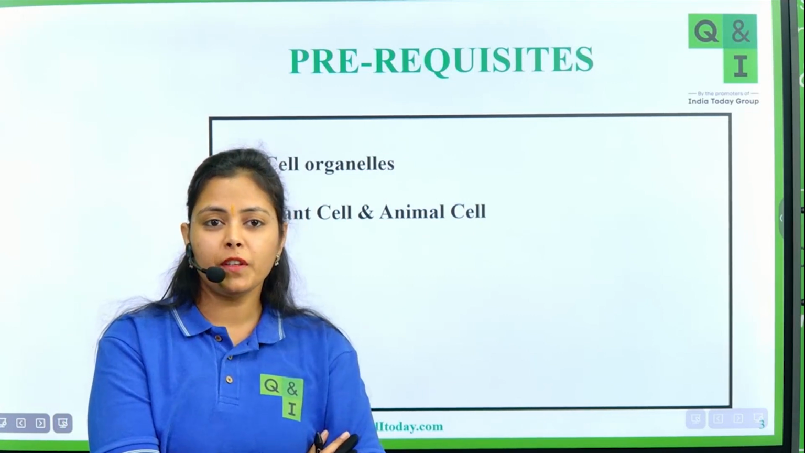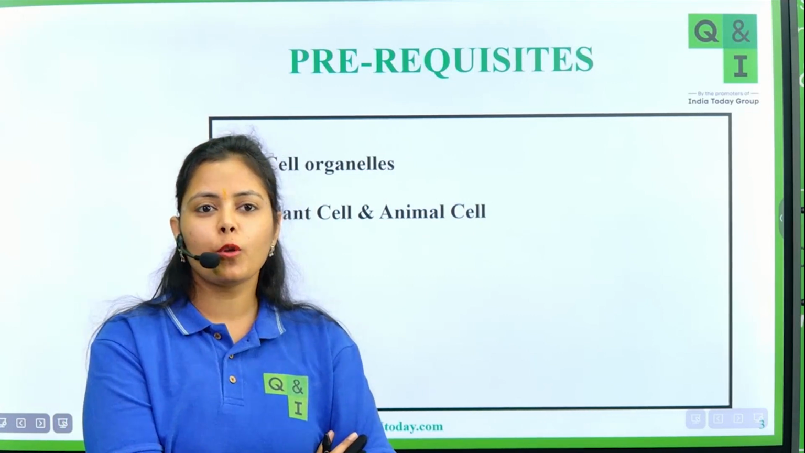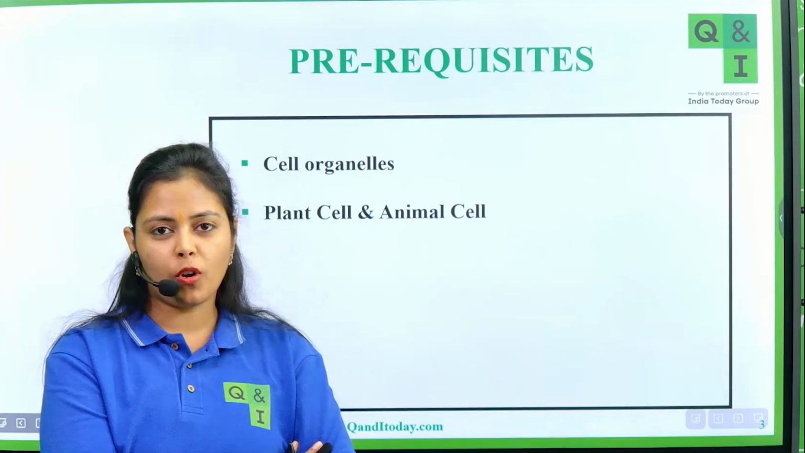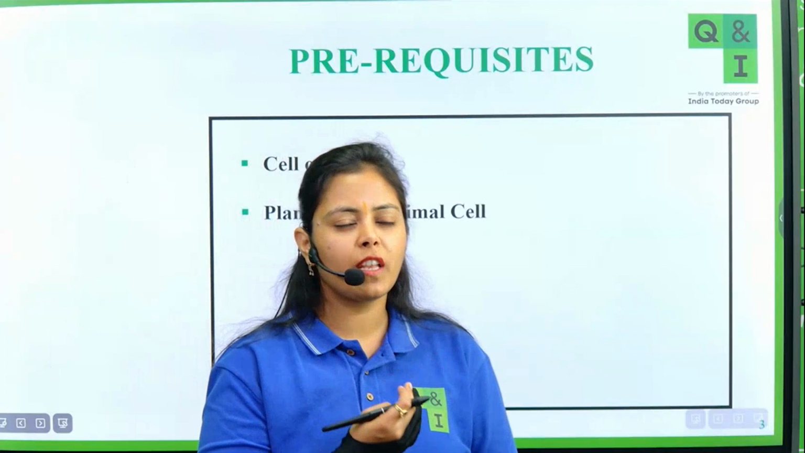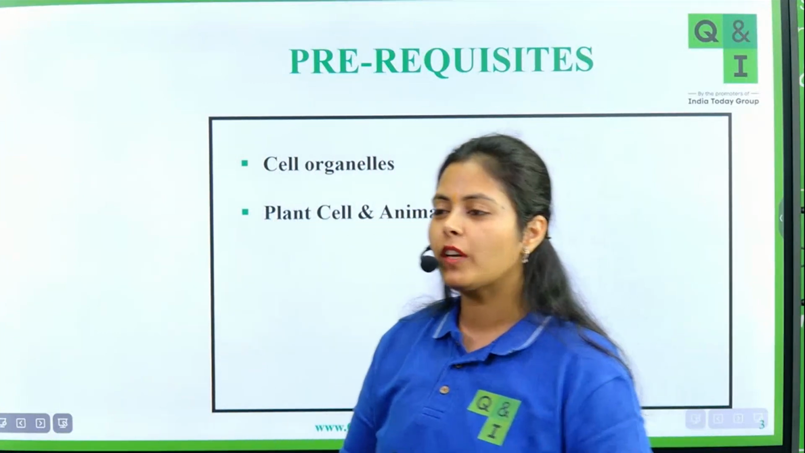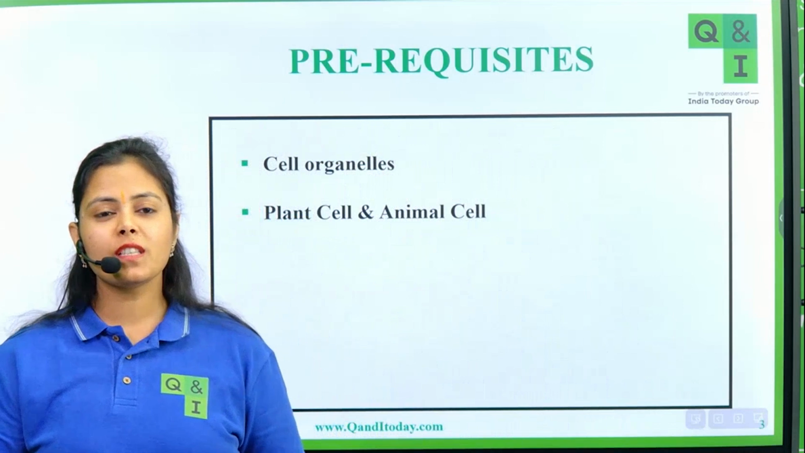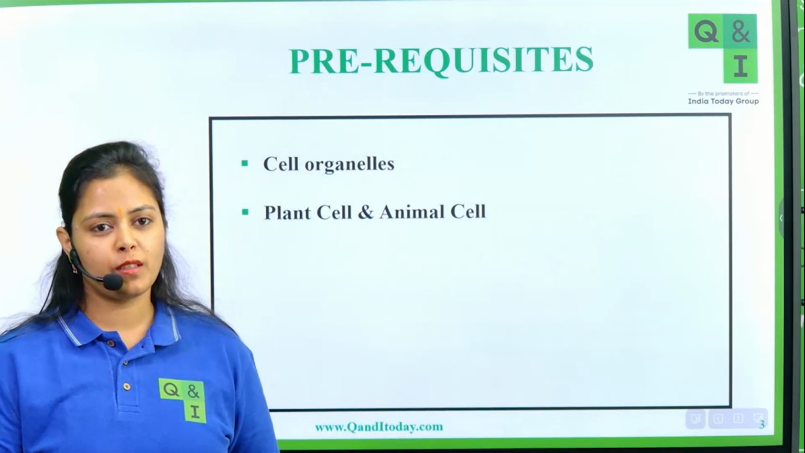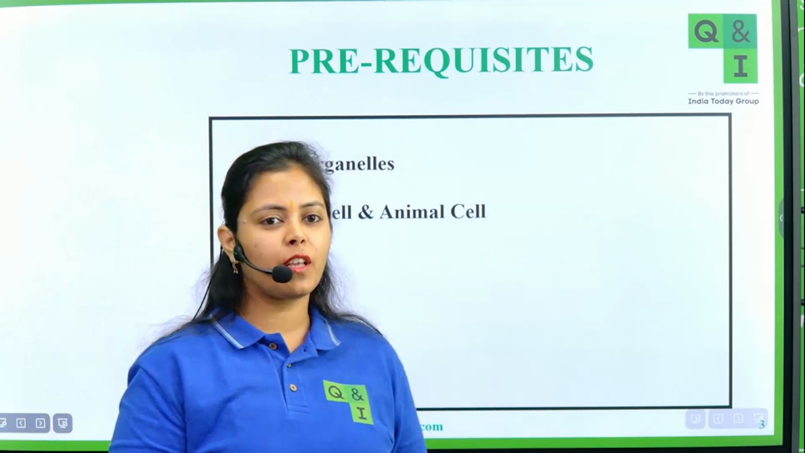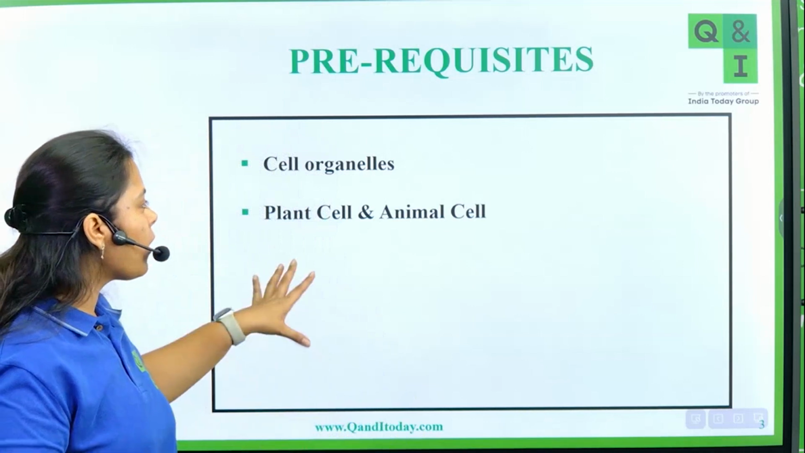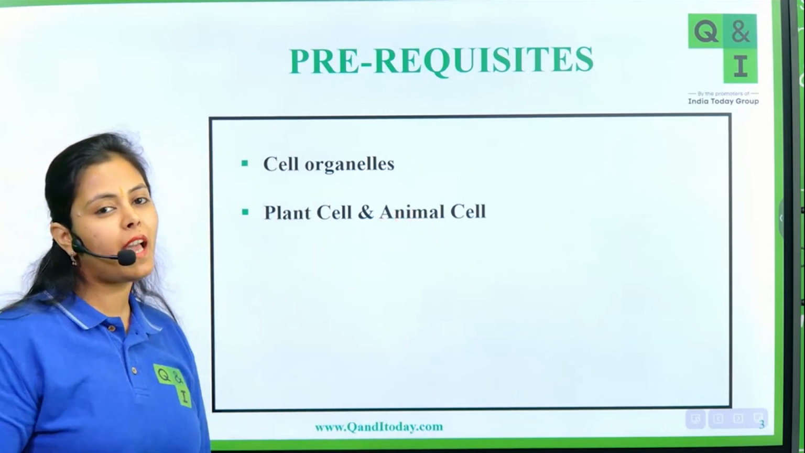Very good, Arush. Another difference: plant cells have chloroplast while animal cells do not have chloroplast. Very good, Shubhranshu. Cellulose, very good. Arush, no. Peptidoglycan is present in the cell wall of bacteria. Cellulose is present in the cell wall of plants. No worries, okay? Correct your answer. So now these are all the basic differences between a plant cell and an animal cell.